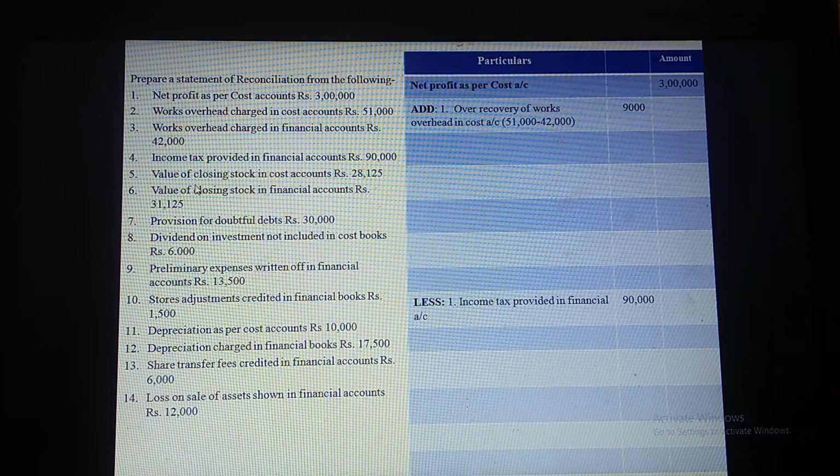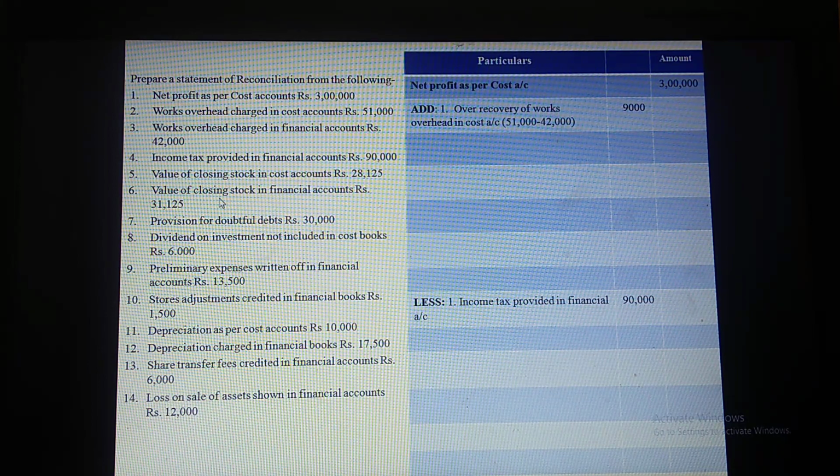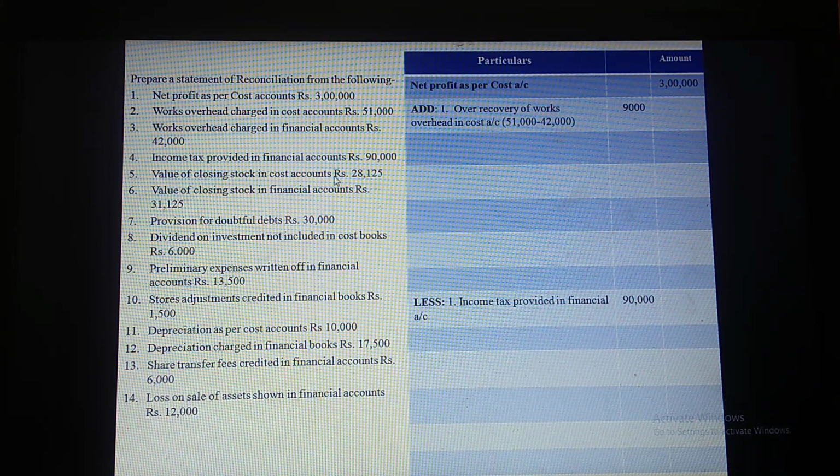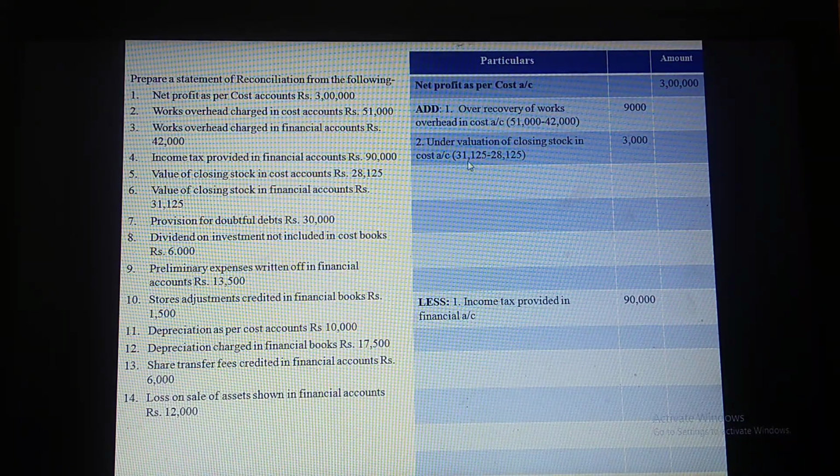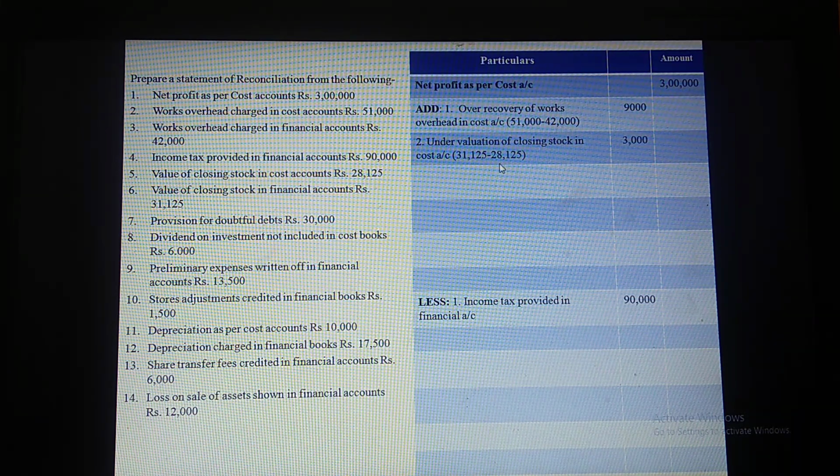And the next item is value of closing stock in cost accounts is rupees 28,125. Value of closing stock in financial account is rupees 31,125. So according to the format, when the closing stock is undervalued in cost account, it should be added in the format. So you can see here cost account is undervalued when compared to financial account. So let us add the difference amount here. So undervaluation of closing stock, 31,125 minus 28,125, comes to rupees 3,000.